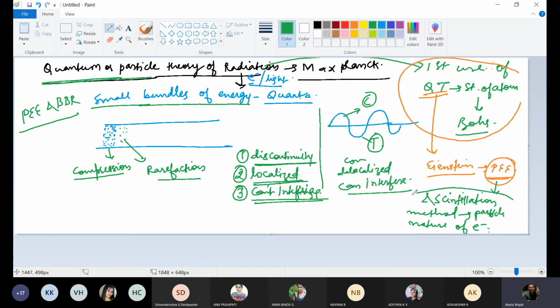So all these points you should remember, scientist names, methods, etc. The scintillation method and photoelectric effect confirm the particle nature of electron.